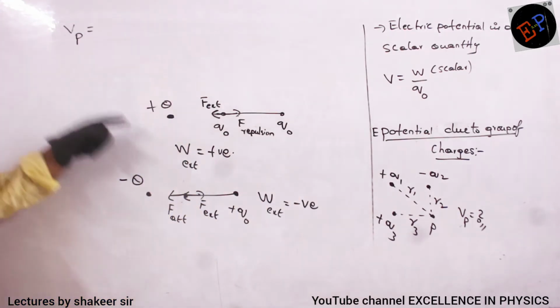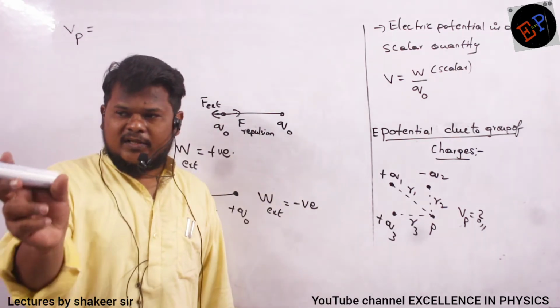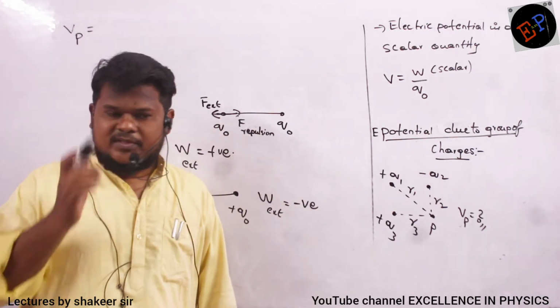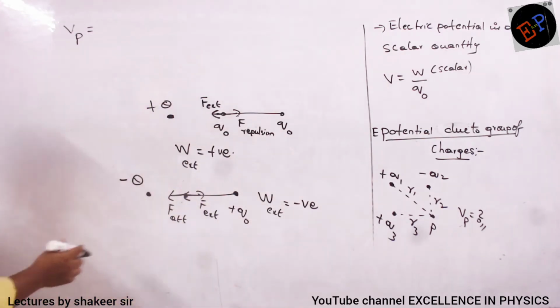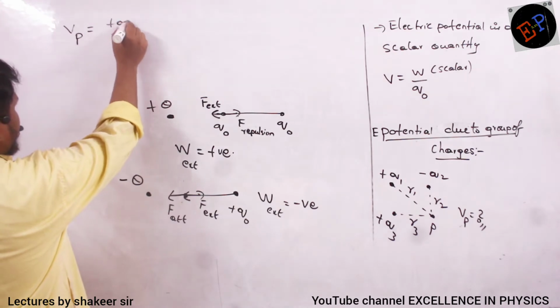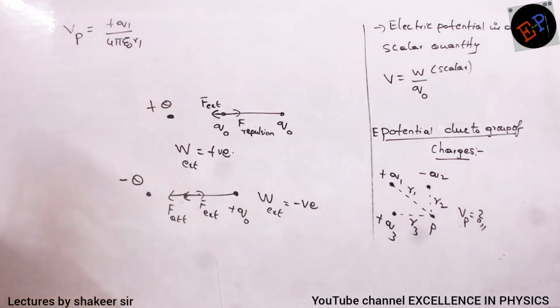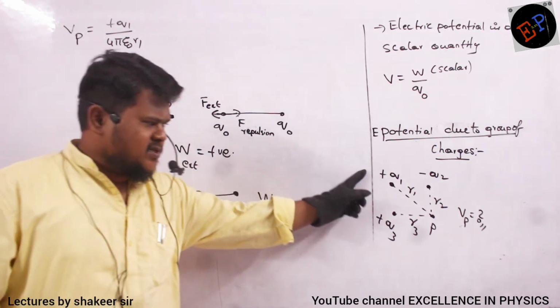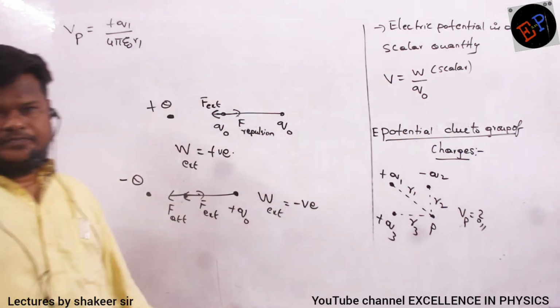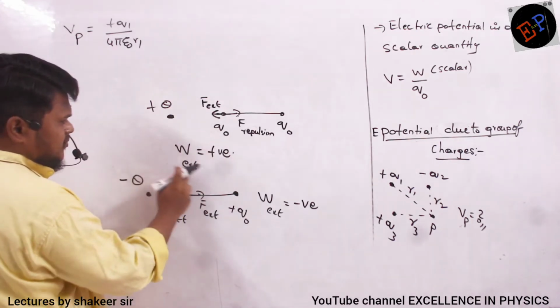Therefore, the potential at a point depends on the type of charge, whether it is a positive charge or a negative charge. So how can I write it? Because of the positive charge, it is plus Q1 divided by 4 pi epsilon naught into R1. This is the potential because of the first charge at a point P. Because of a positive charge, what kind of work will I do?